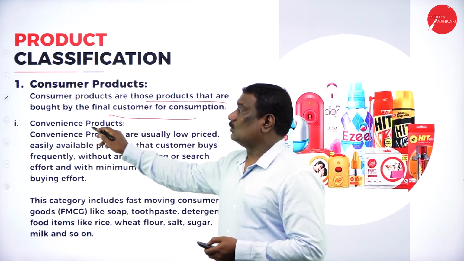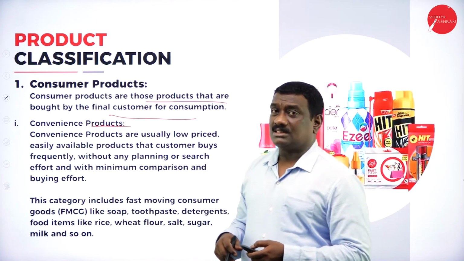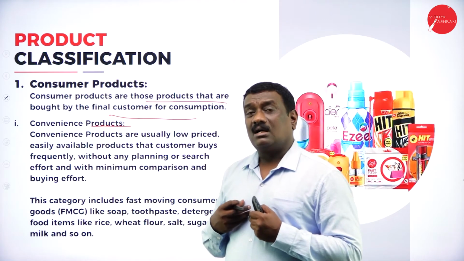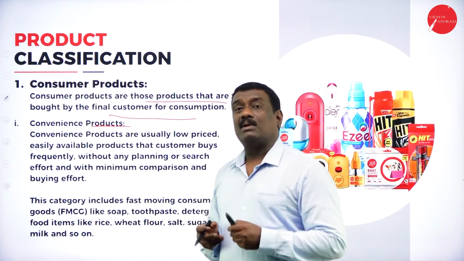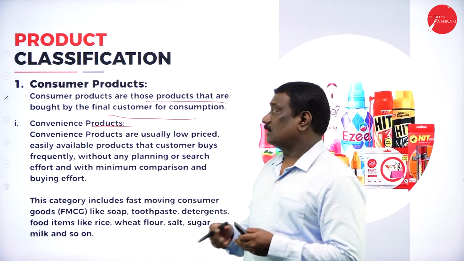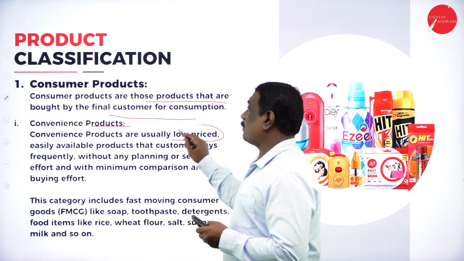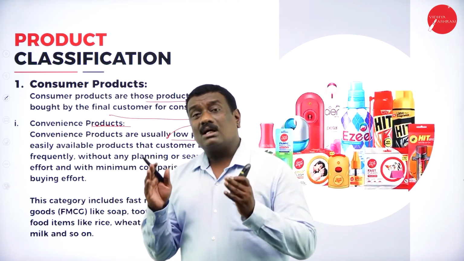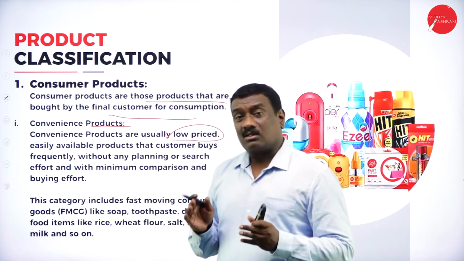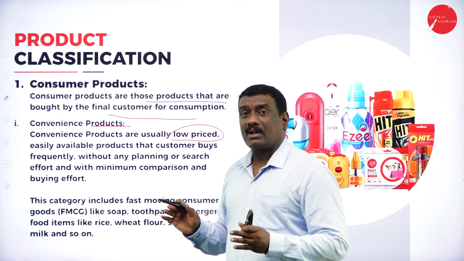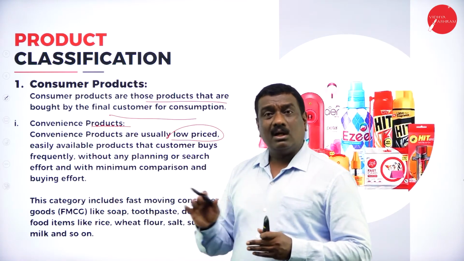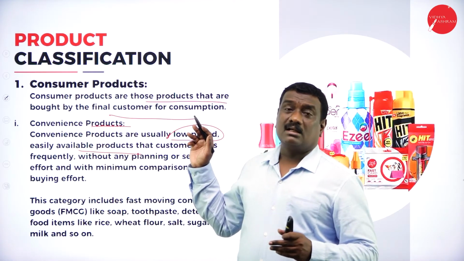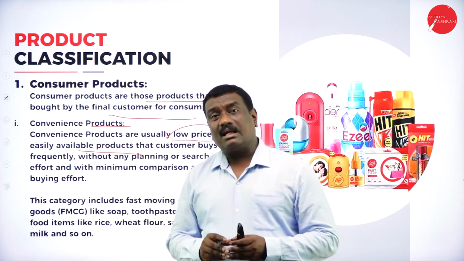Now under that, I told you the convenience product. What is convenience? Convenience products are very convenient for us, so that we can purchase and consume them. Usually it is a low priced product. These are the goods or commodities which are of very low price. The price will not be too high. It will be a reasonable price, and it is also easily available. Anytime you go, you can get that product.